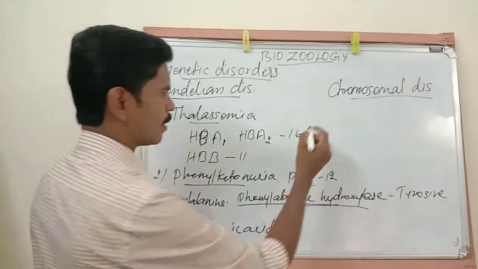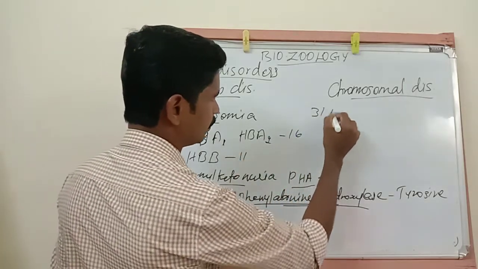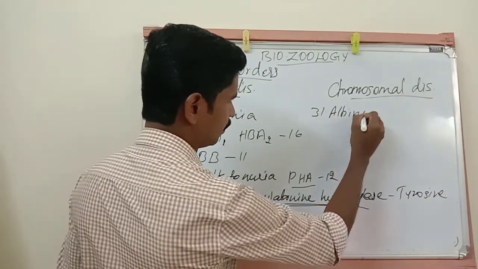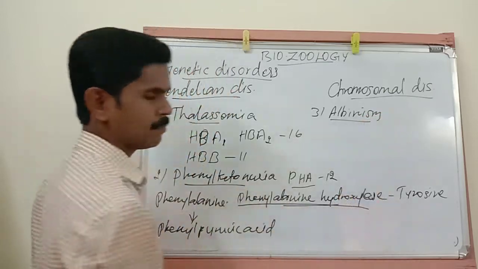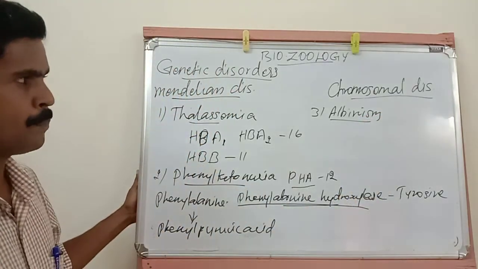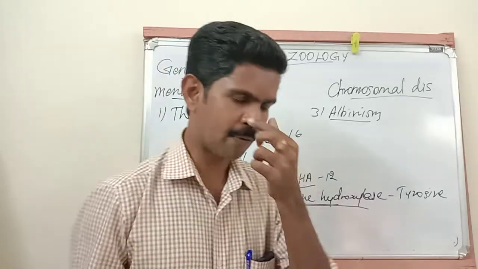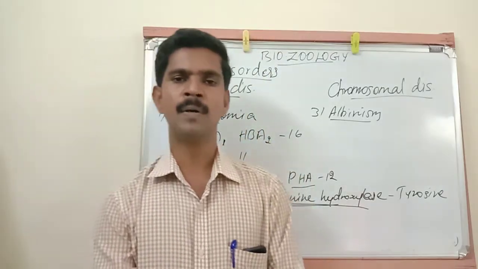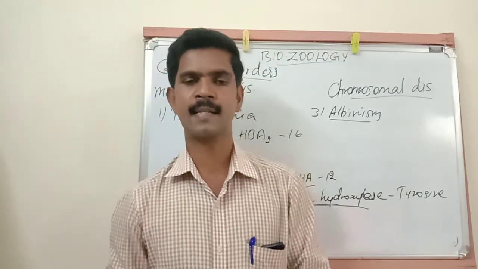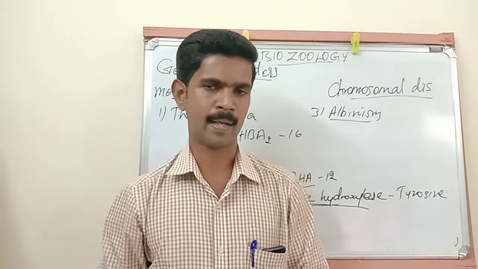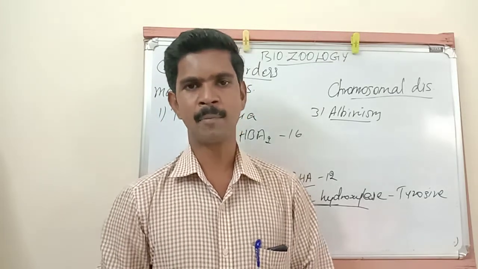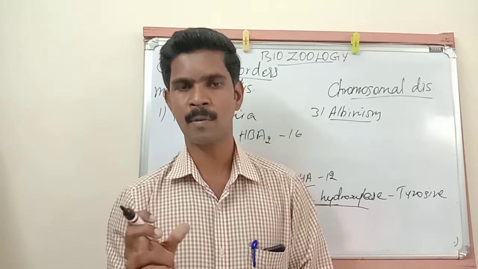The third disorder is called albinism. Listen very carefully. Melanin is a very important colored substance present in the skin, the eyes, and also the hair. So this melanin pigment is what gives color to our body.